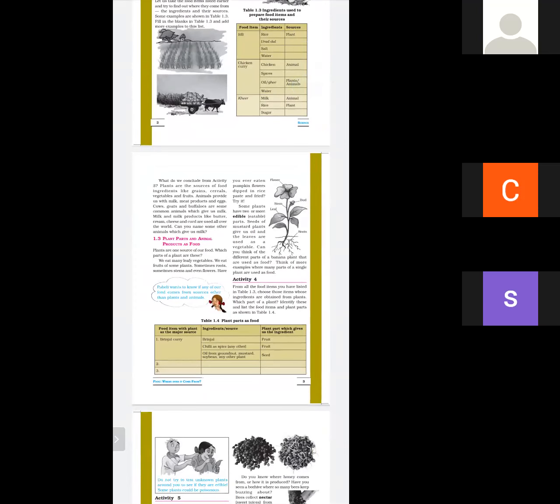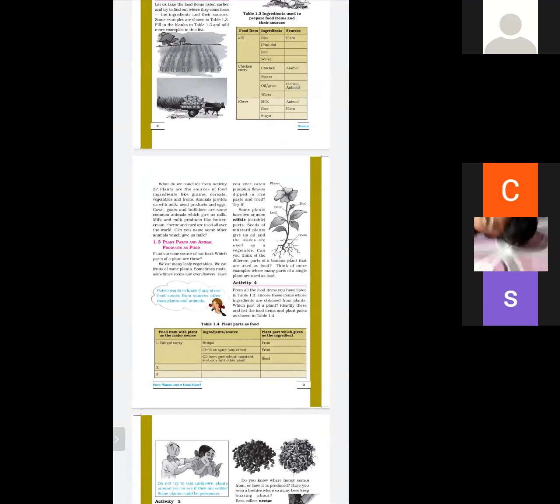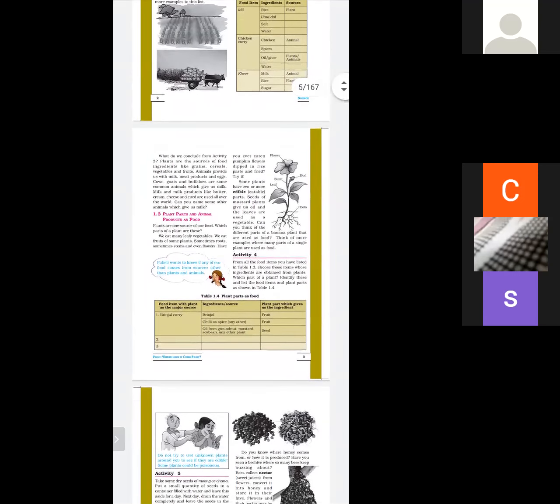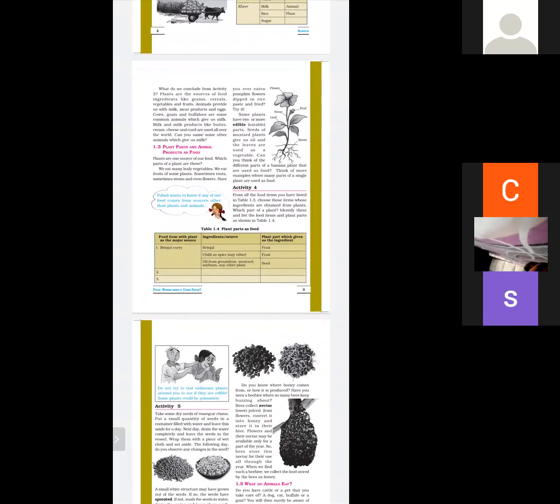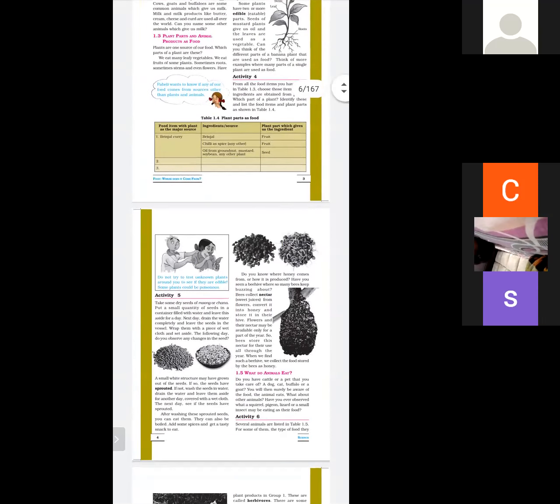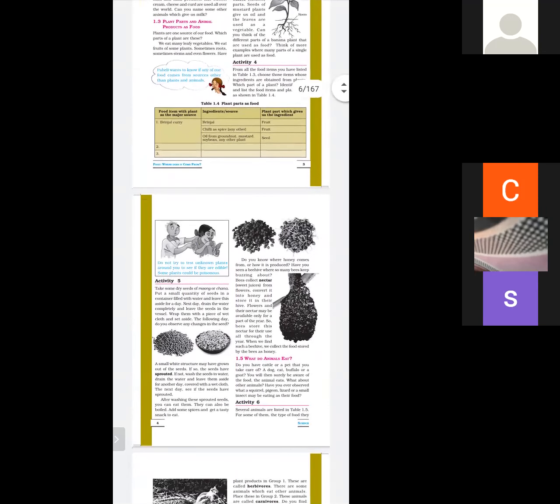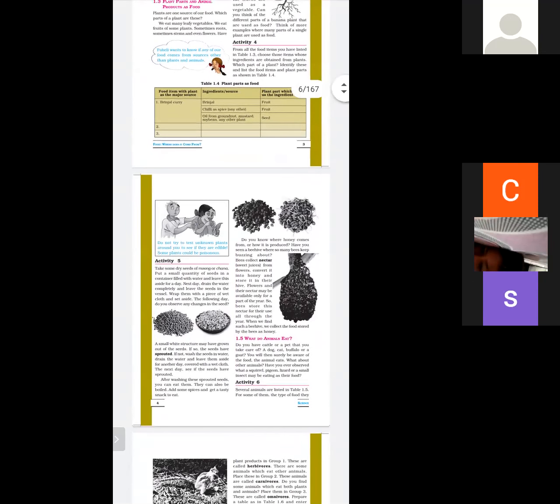And what are the plant parts and animal product as food? First is, what are the parts of plant? Flower, bud, stem, leaf, and roots. And next is, what are the ingredients of brinjal curry? Brinjal, chili, oil, and we obtain from fruit and seed. Next is, how we make sprouts of moong or chana.